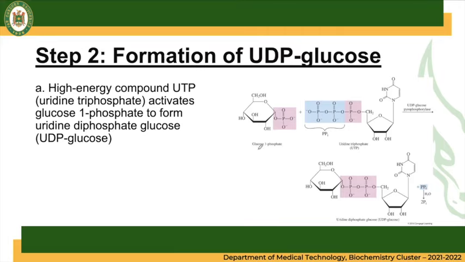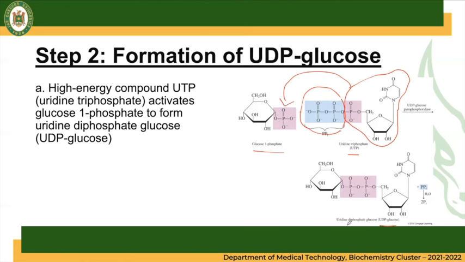Okay, so then your glucose 1-phosphate will be converted to UDP-glucose or uridine diphosphate glucose, where your enzyme is called UDP-glucose pyrophosphorylase. So it removes 2 phosphate groups from the uridine triphosphate or UTP, and the uridine phosphate will be added to the glucose 1-phosphate.